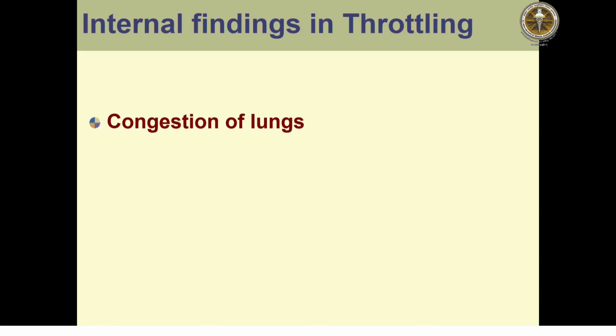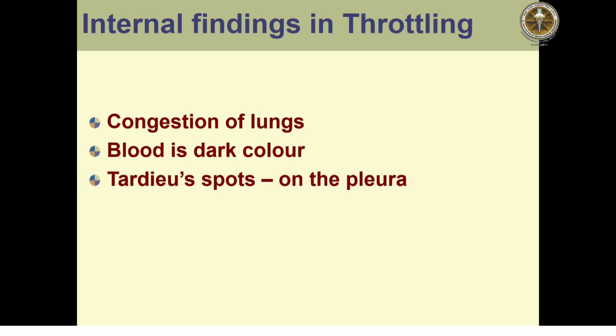Blood is dark in color and fluid, and there is a possibility of Tardieu's spots on the pleural surface, and all other organs remain congested. So this is all about throttling and the external and internal findings, to give an opinion that the cause of death is due to throttling.